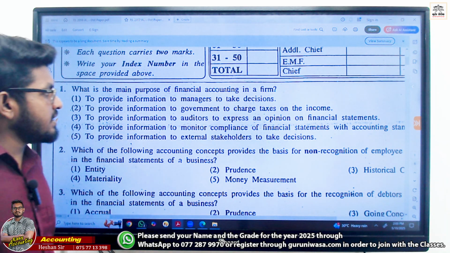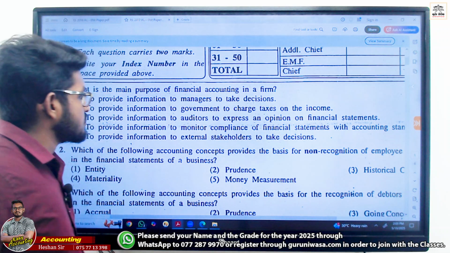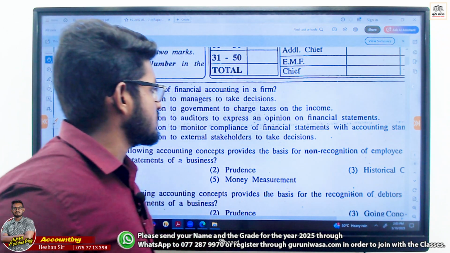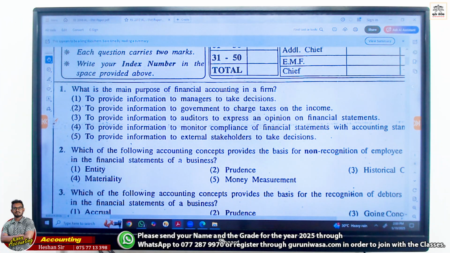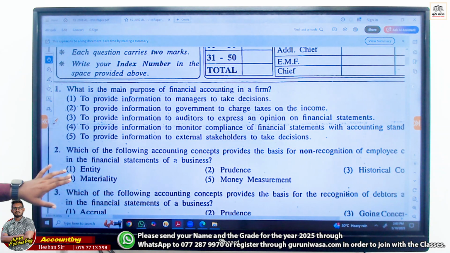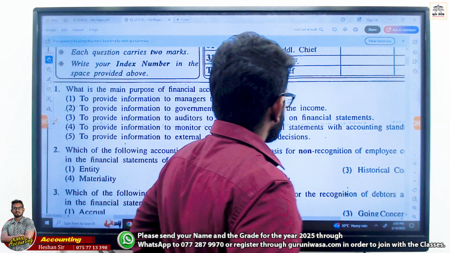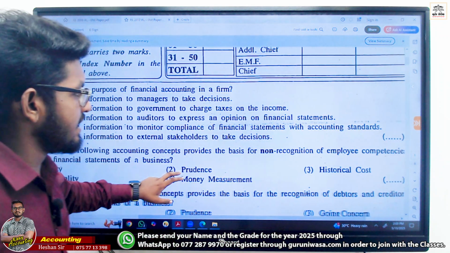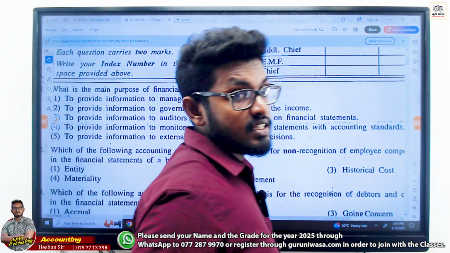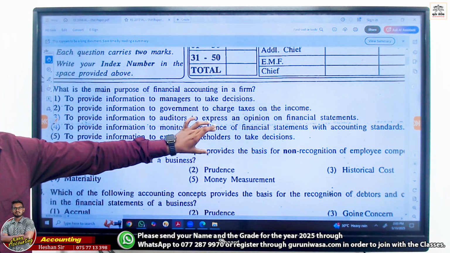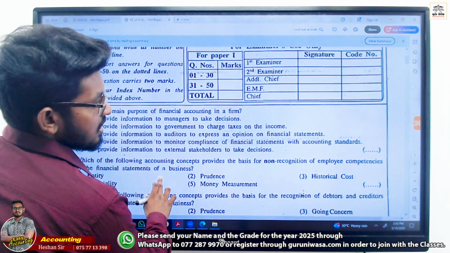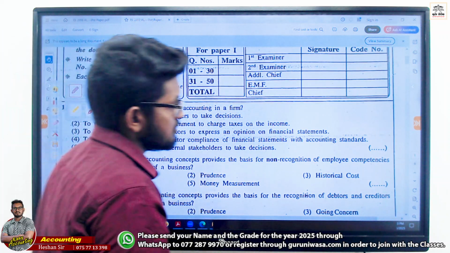To provide information to managers to take decisions, to provide information to government to charge taxes on the income, to provide information to auditors to express an opinion on the financial statements, to provide information to monitor compliance of financial statements with accounting standards, to provide information to external stakeholders in decision making. What is the answer? 5, right? We are mainly targeting external stakeholders in financial accounting. So out of the answers, we can write number 5.